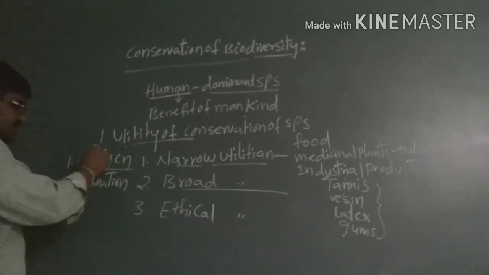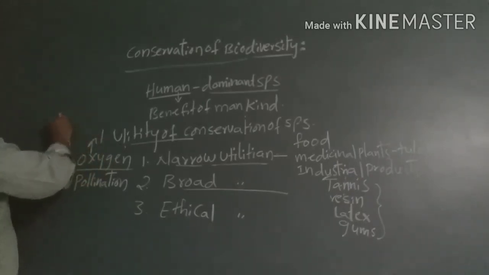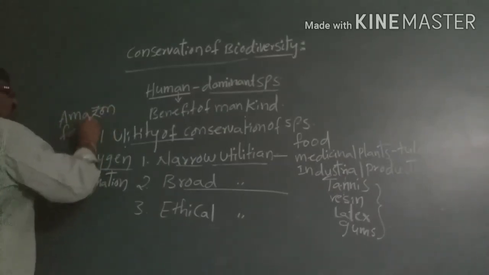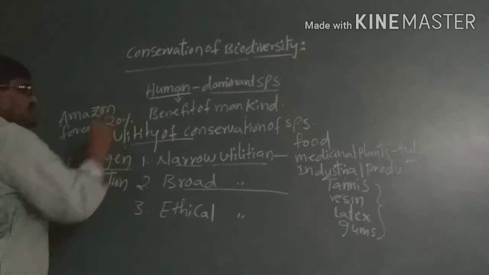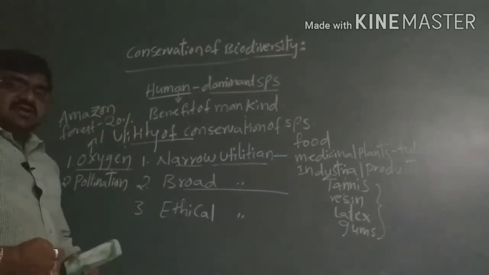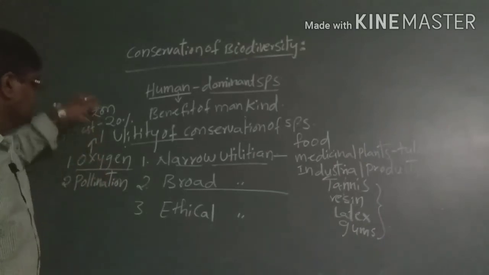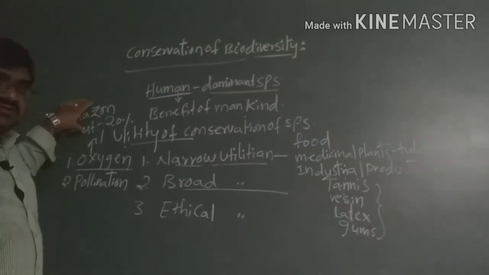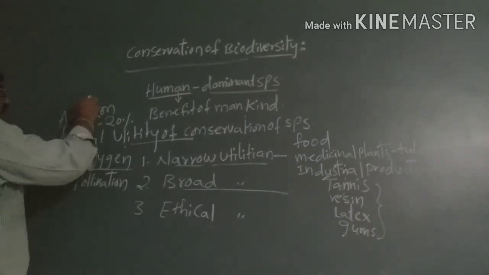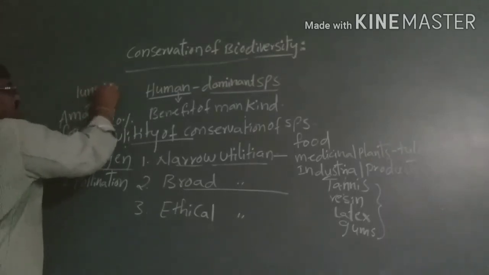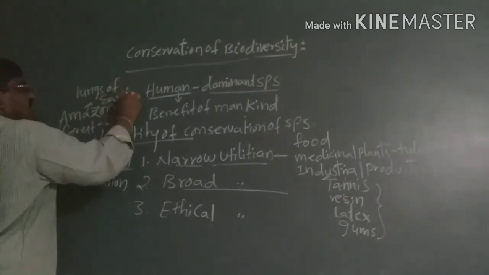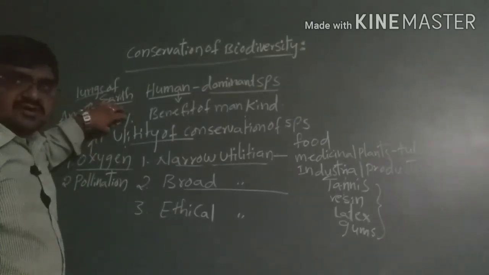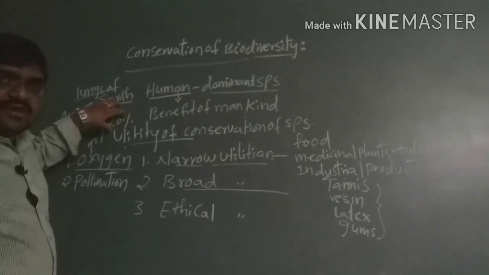biodiversity. Why? Because here we get oxygen from the Amazon forest. 20% of oxygen is produced from the Amazon forest, where we are getting a large amount of oxygen, so we can call the Amazon forest the lungs of the earth. Lungs of the earth. More oxygen is produced from the Amazon forest, 20%, and this is useful for the benefit of mankind.